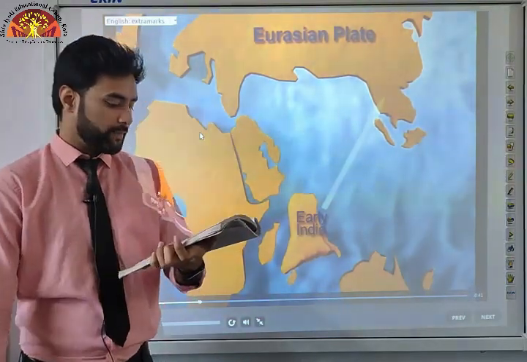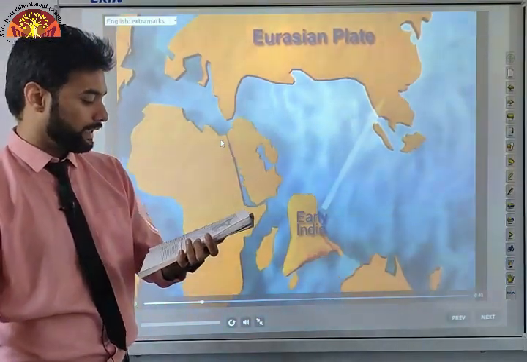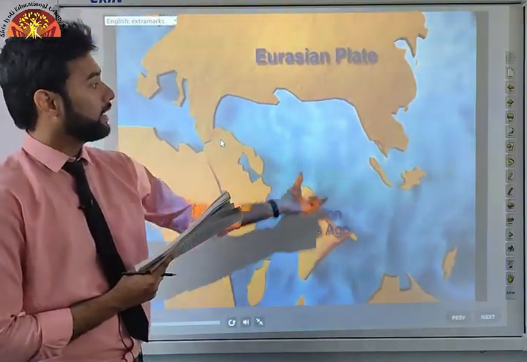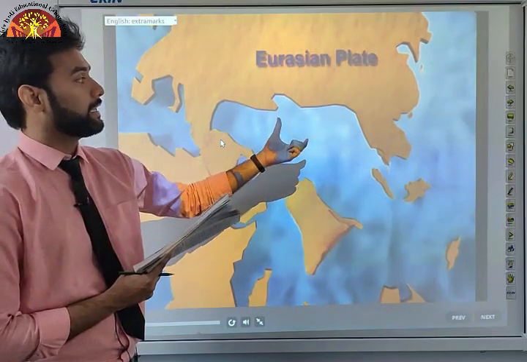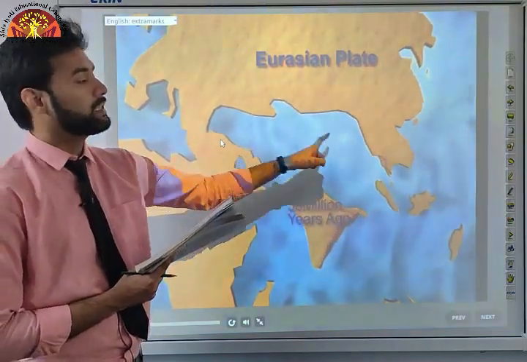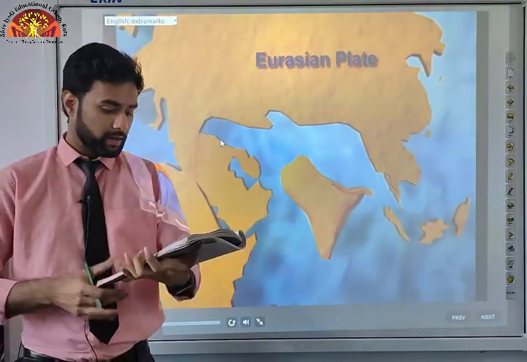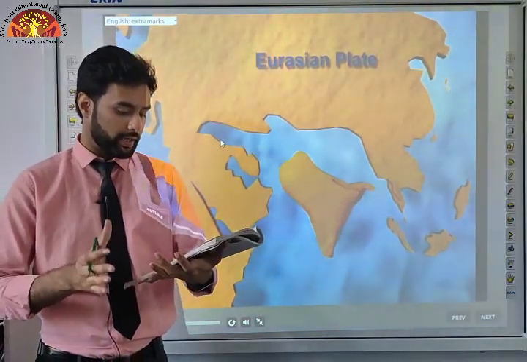India collided with Asia about 40 to 50 million years ago, causing rapid uplift of the Himalaya. Now the part of India, okay, it collided with the Eurasian plate and gave rise to the Himalayas, and the Tethys Sea which was present here was removed, okay. Now, it also shows the position of the Indian subcontinent in the Eurasian plate.